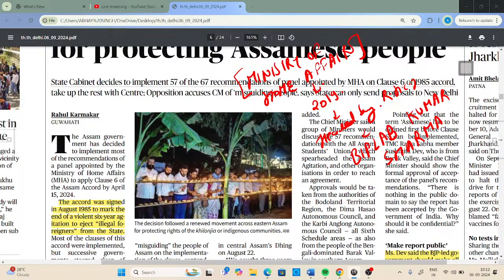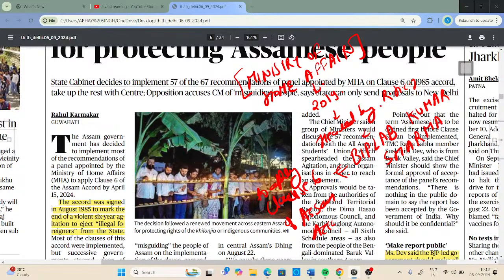Now, in 2019, this particular panel was appointed by the Ministry of Home Affairs, headed by Mr. Biplab Kumar Sharma, and the main task of this panel was to apply clause 6 of Assam Accord.